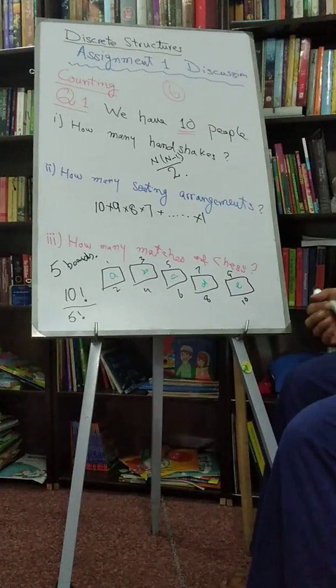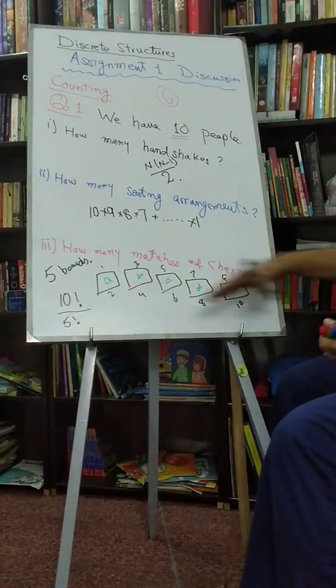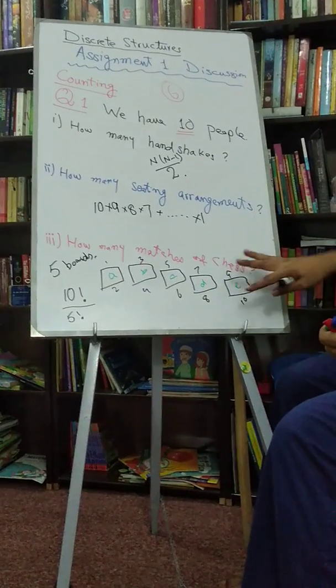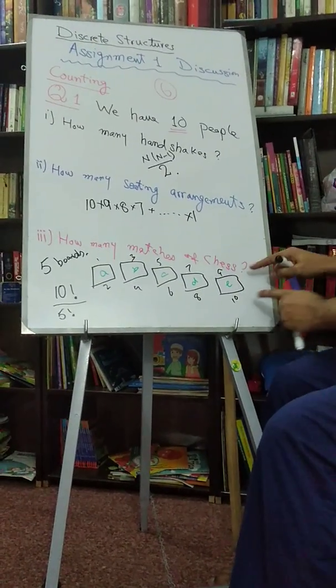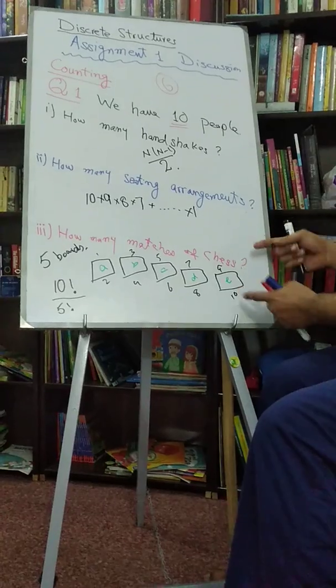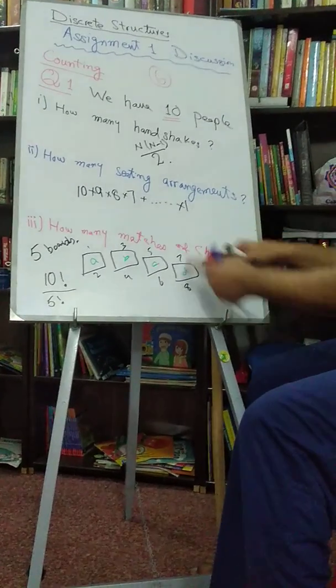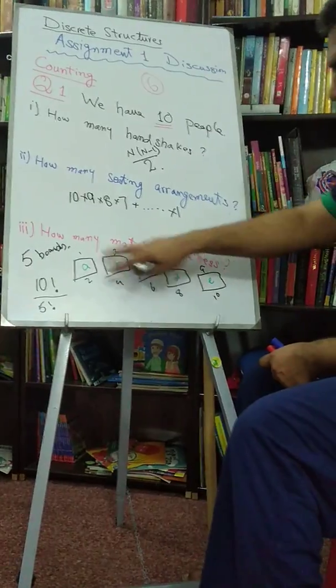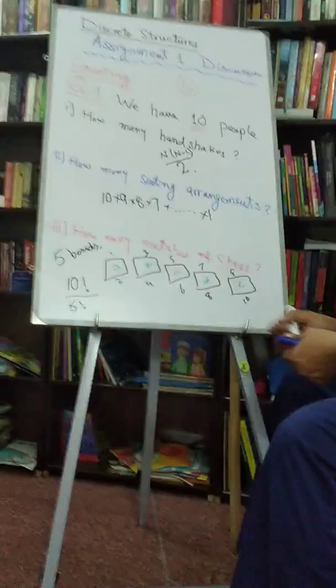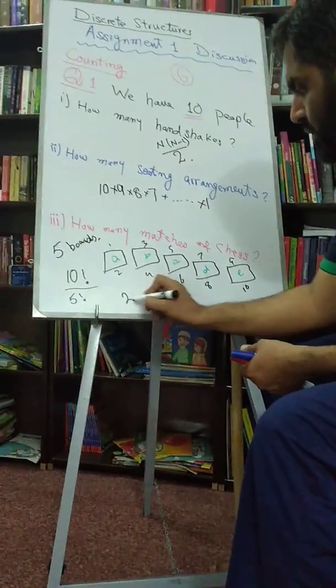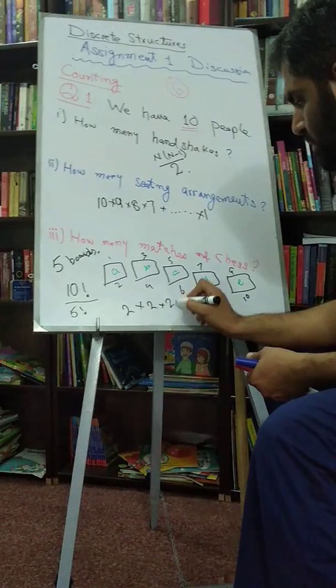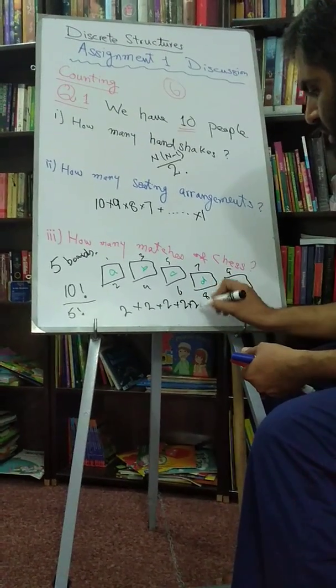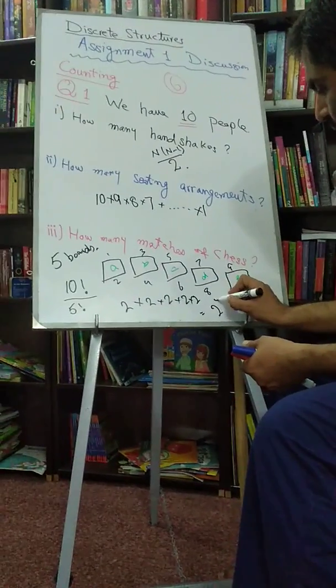So we have to see in how many ways we can switch the players. This can be switched in 2 ways: 9 and 10, and 10 and 9; 7 and 8, and 8 and 7; 5 and 6, and 6 and 5; 3 and 4, and 4 and 3; 1 and 2, and 2 and 1. So it means we get 2 into 2 into 2 into 2 into 2, which is 2 raised to power 5 ways.